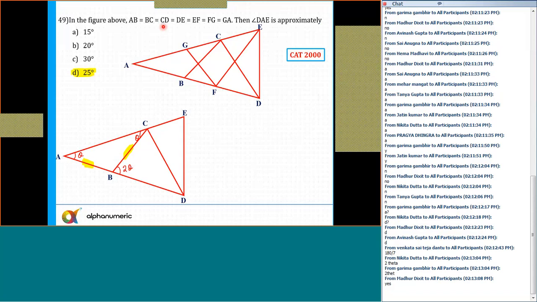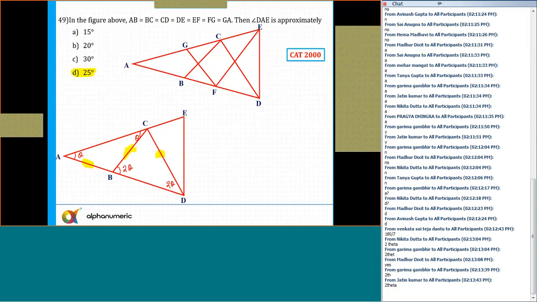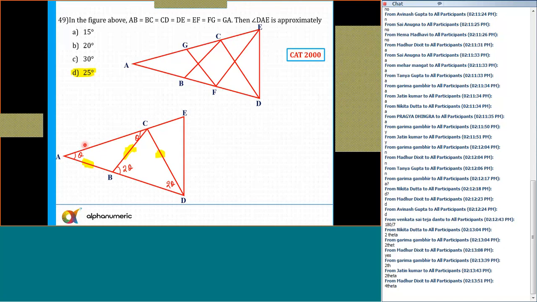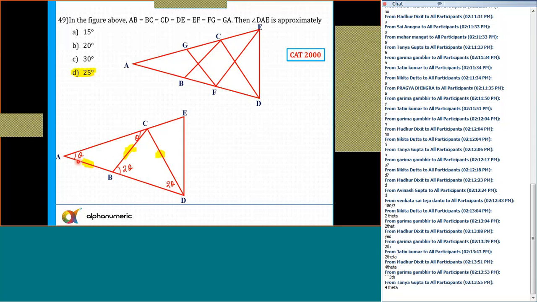Now further it says that BC is equal to CD. The two lengths BC and CD are equal. And if the two lengths are equal, opposite angles should be equal. So this is 2 theta. So CDB is also equal to 2 theta. Now, what about this angle then? Angle DC is exterior for triangle CAD. Yes, 2 theta plus theta, 3 theta, not 4 theta.